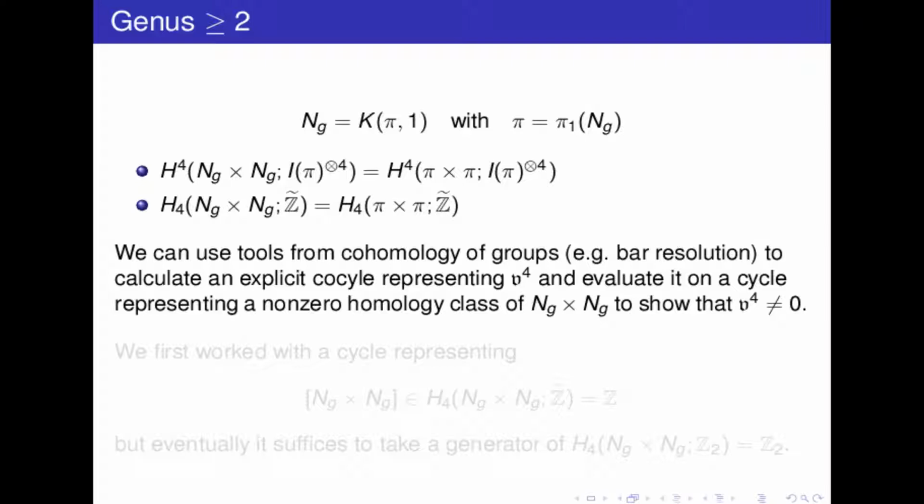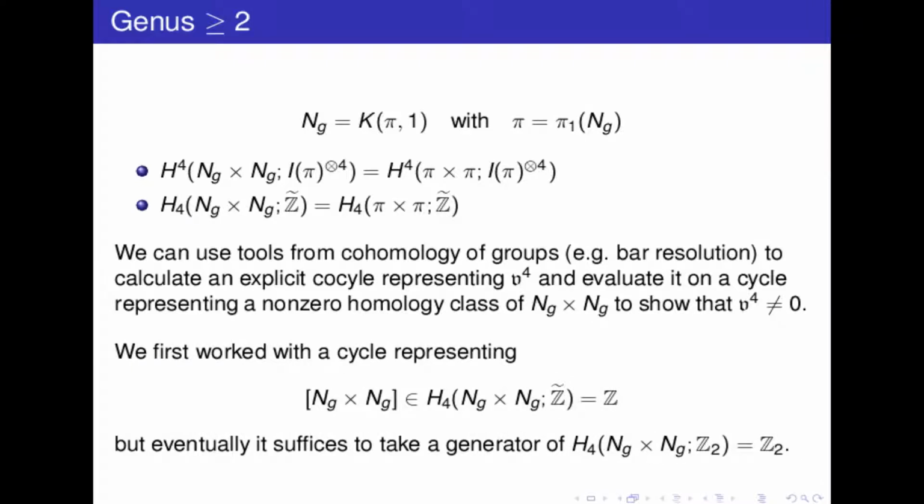Okay? So we first work with a cycle representing the twisted fundamental class, but finally, it has been sufficient to take for the homology class coefficient in Z2.